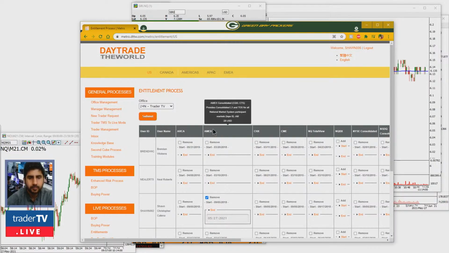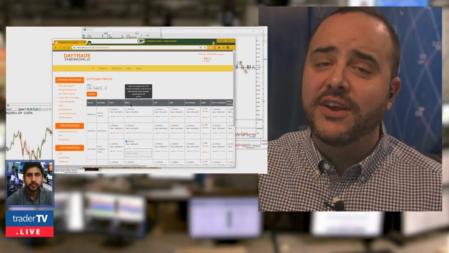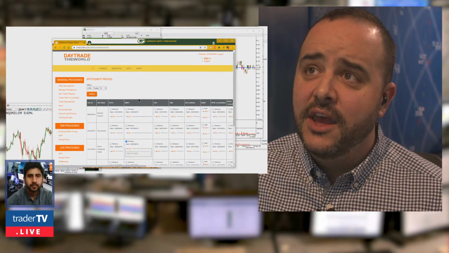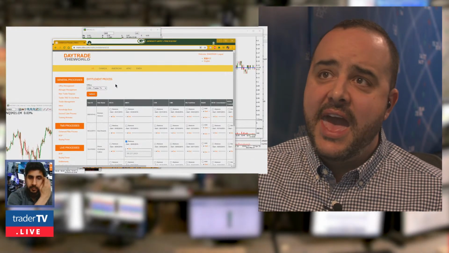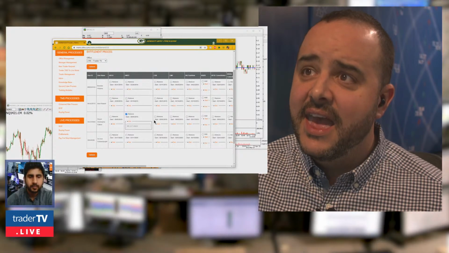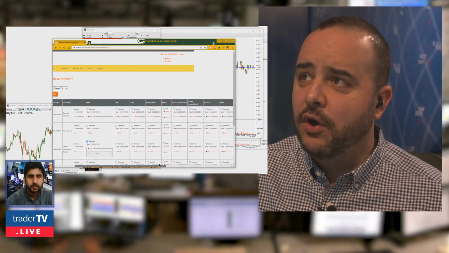And if you highlight over here, you can also, Bilal, see how much it's going to cost you. Day Trade the World simply passes on whatever the fee is for said book, for said market data entitlement. So for this one, for Amex, for example, I just saw $28 US, so that's there, and it's super easy, man. You go into live processes, entitlements, and you can switch everything up right from here, and it goes on and on. The feeds go on and on and on.